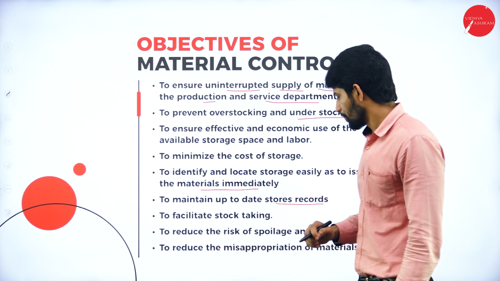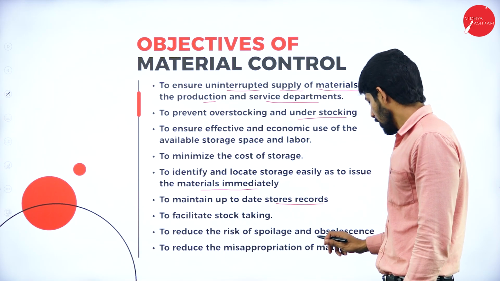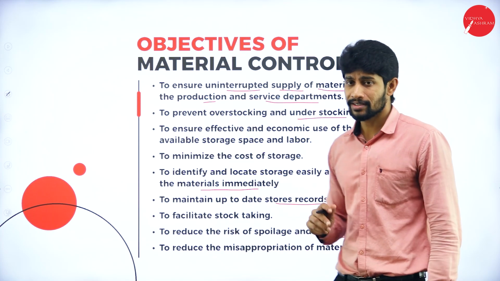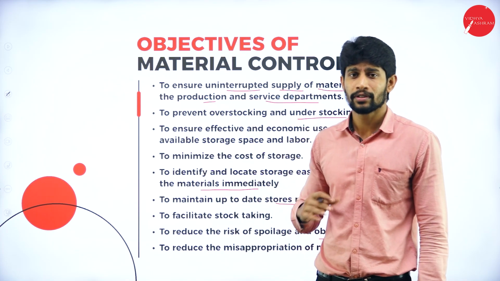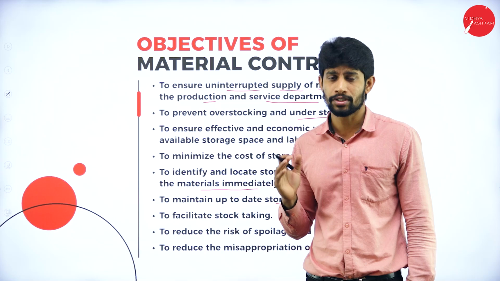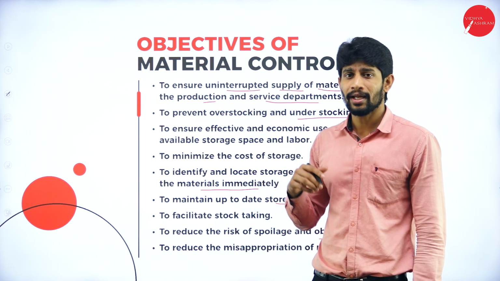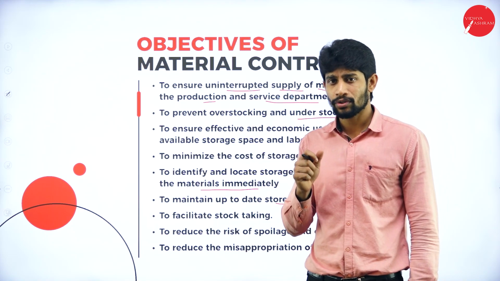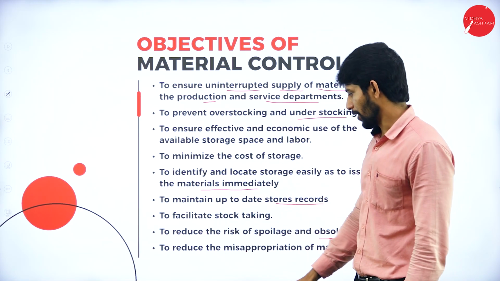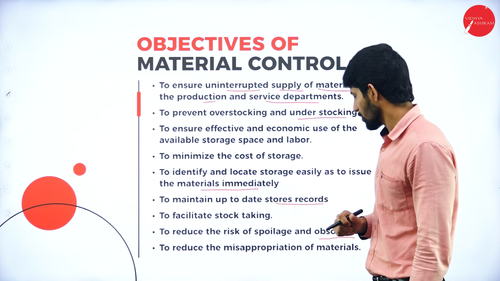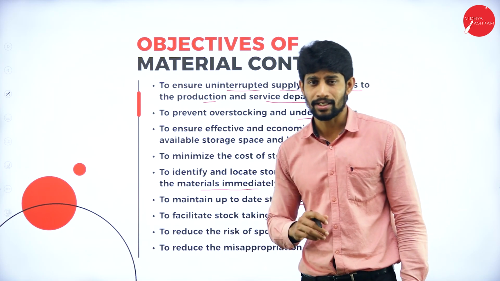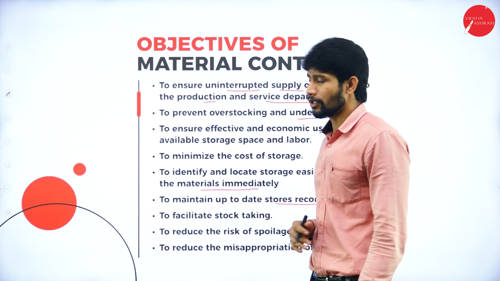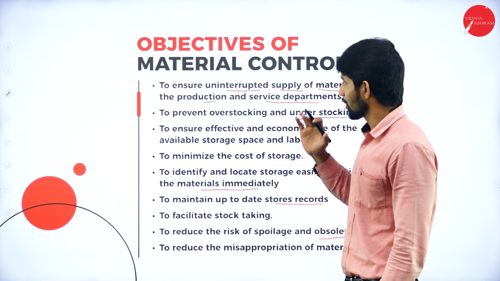Next, to reduce the risk of spoilage and obsolescence. So the risk of spoilage and obsolescence is nothing but if you purchase more, the raw materials or the components will perish. If you purchase less, it may affect your manufacturing activities. If you have control on your material, you can utilize it in a proper way. Next, to reduce the misappropriation of materials. So these are all the different objectives of material control.